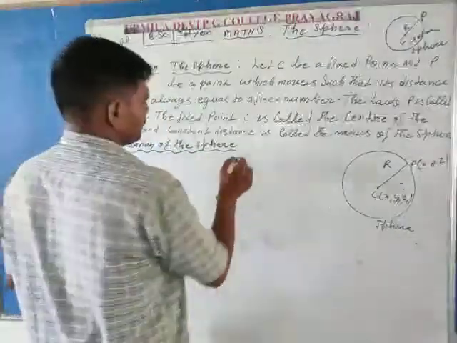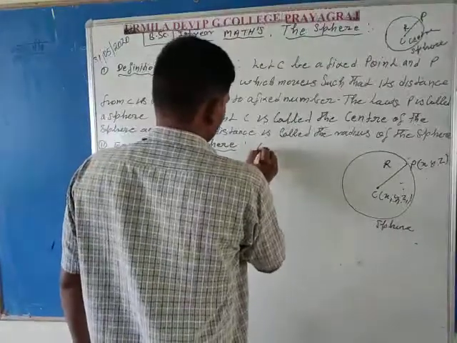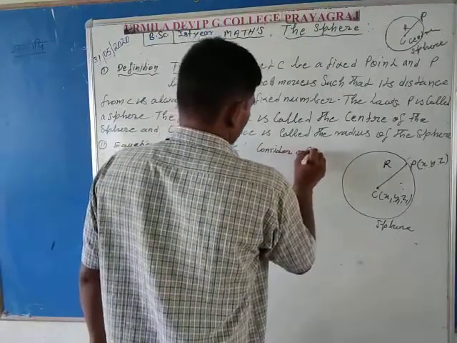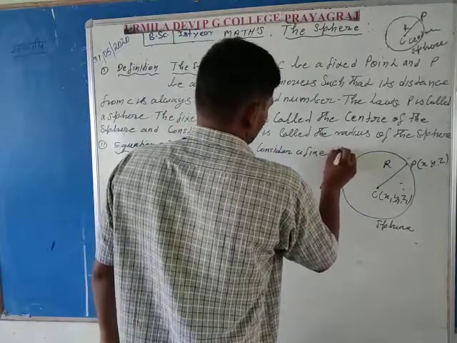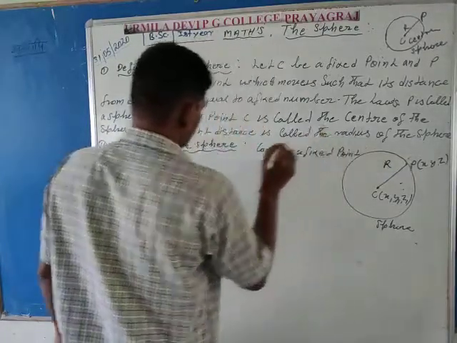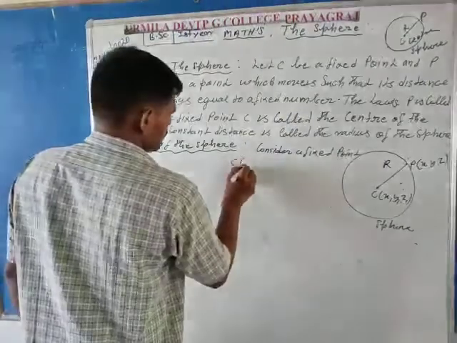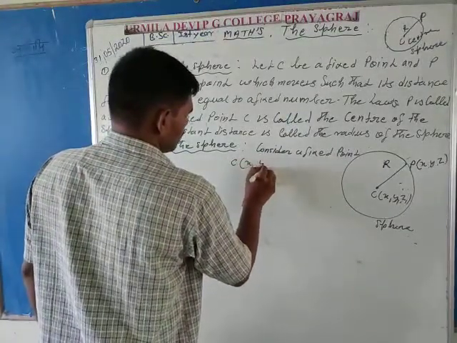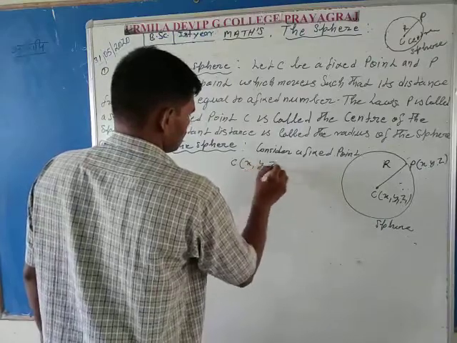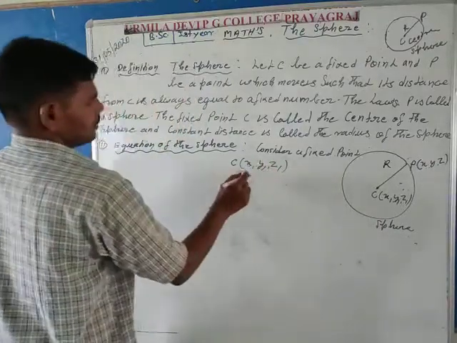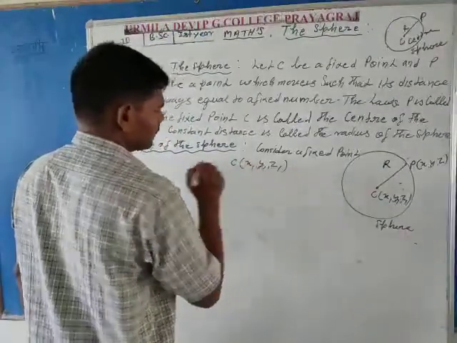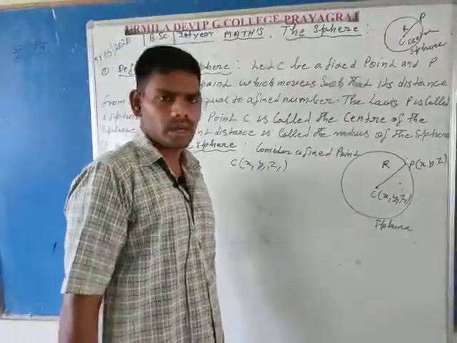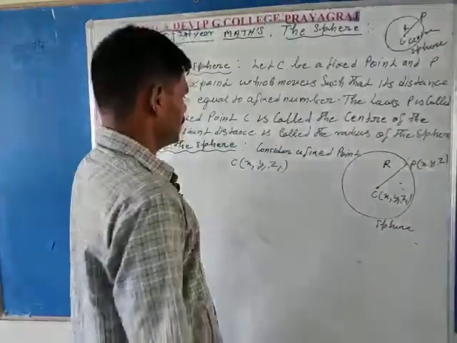Consider a fixed point capital C, whose coordinates are x1, y1, z1.